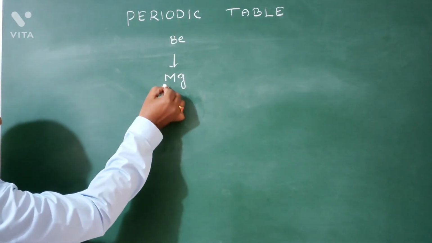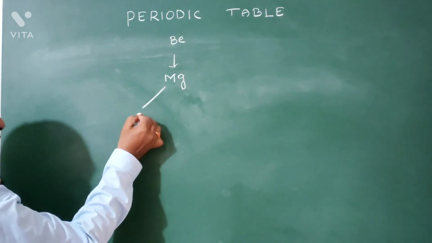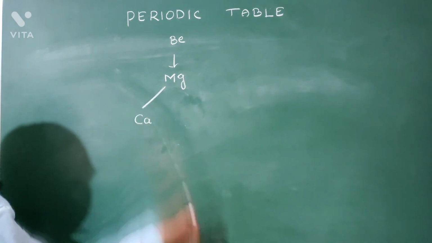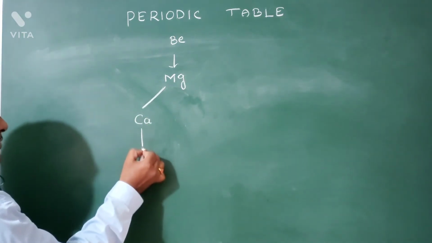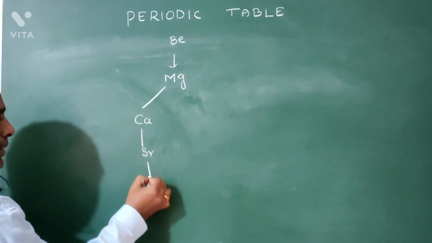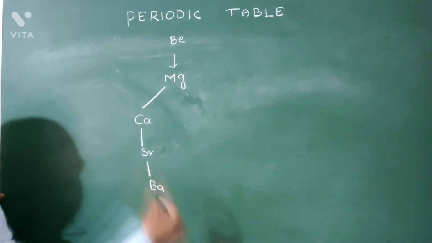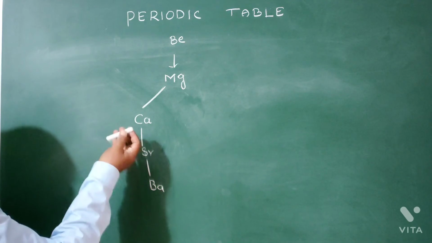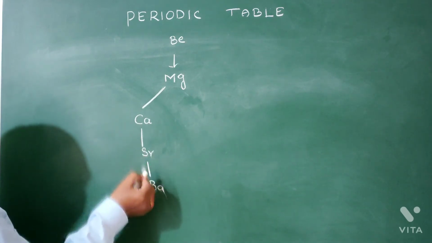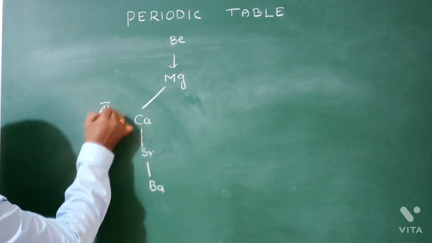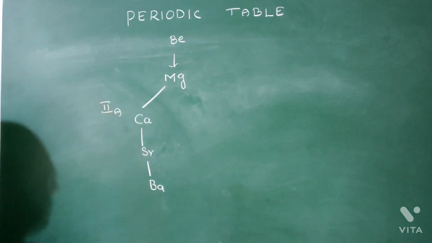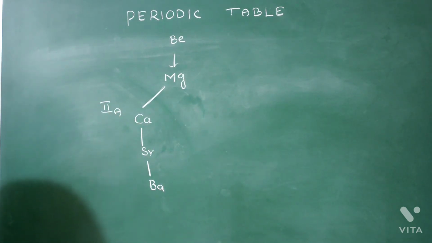After magnesium, we have the element calcium. You know that one. Next, strontium, barium, etc. Now, calcium, strontium, barium are second A group elements in this case.